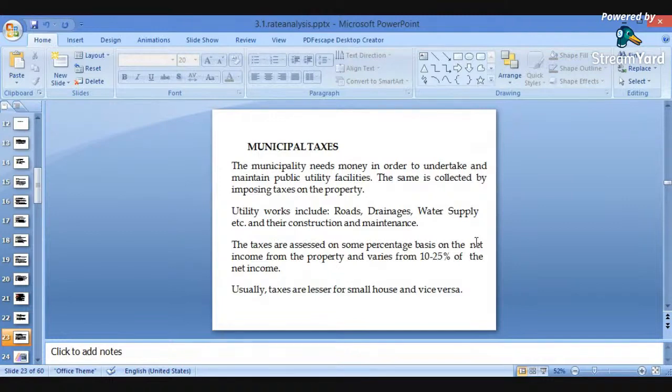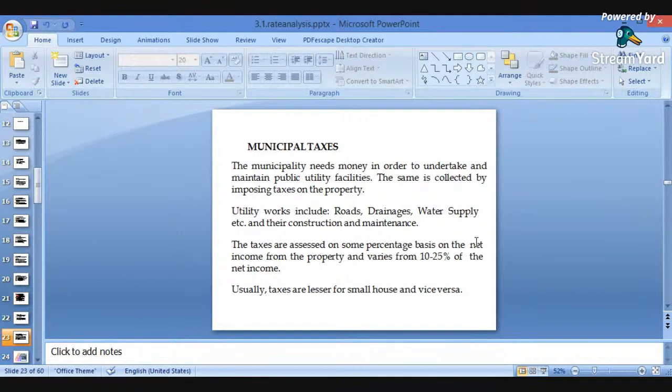The utility works include roads, drainage, water supplies, etc., and their construction and maintenance. For construction of roads, drainage lines, and water supply lines, that amount will be required. So in the form of taxes we have to pay, so that these amenities or facilities will be constructed by the government bodies.